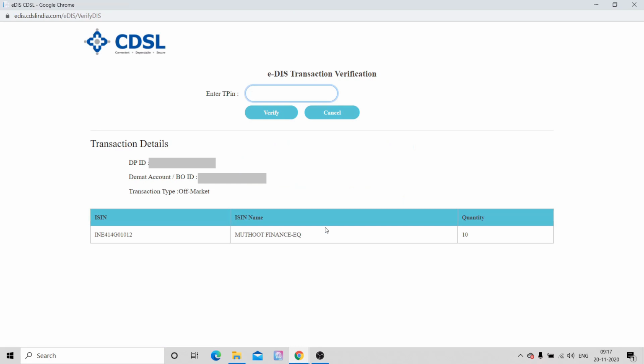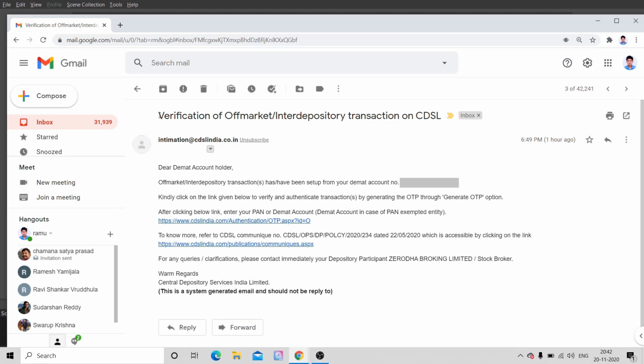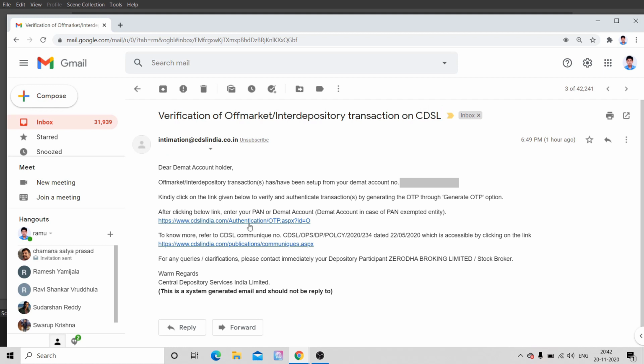We can see the transaction details here below. Here you need to enter your TPIN and click on verify. So this is almost the last step. One more step is left. On the same day, you will get an email from CDSL with a subject like verification of off market and intermediate transaction on CDSL. You have a link here about your transaction. You need to click on that link from the email. It will redirect to the CDSL website again.